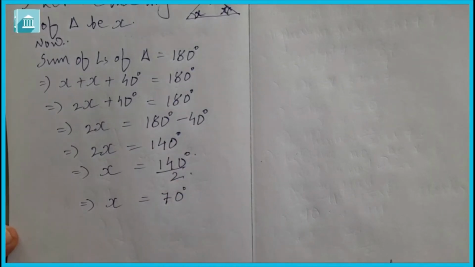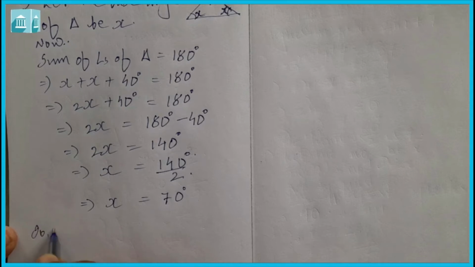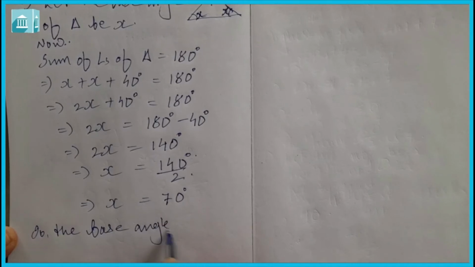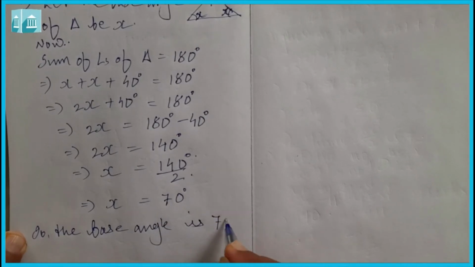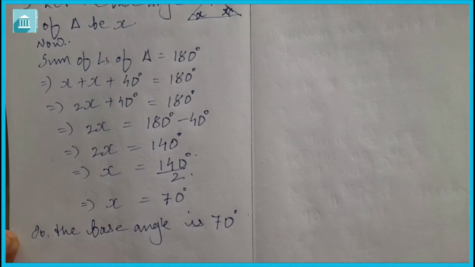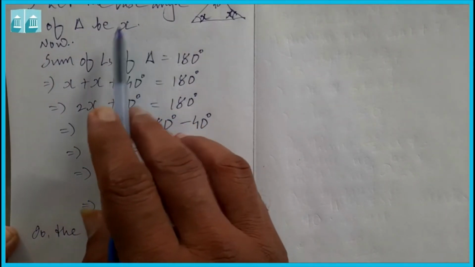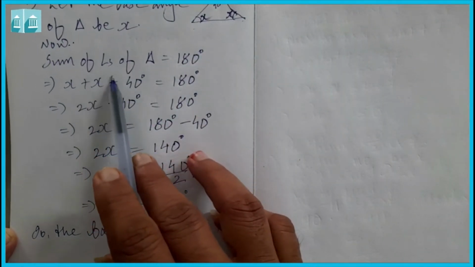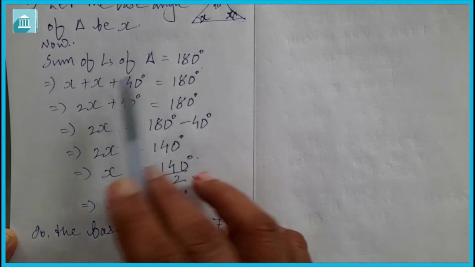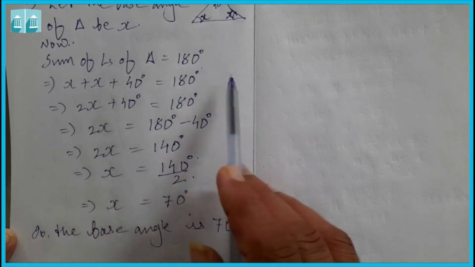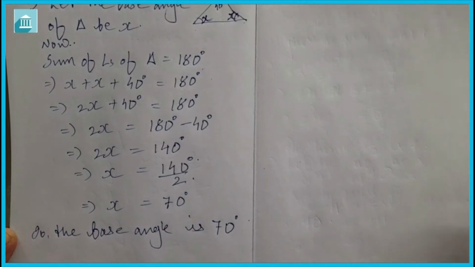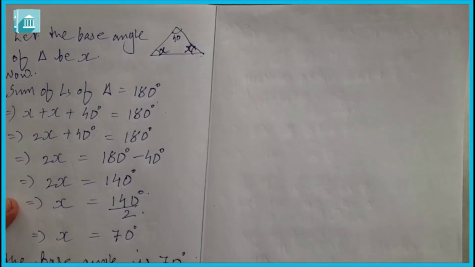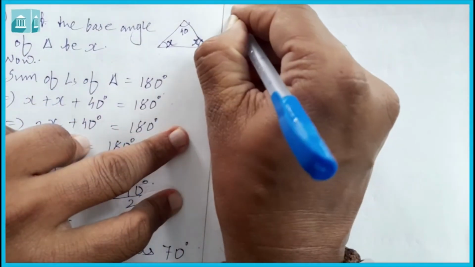So the base angle is 70 degrees. First we need to assume the base angle is x. Now as per the angle sum property, the sum of angles of a triangle is equal to 180 degrees, so x plus x plus 40 degrees. In this way we can solve the equation. Now let us see question number C.